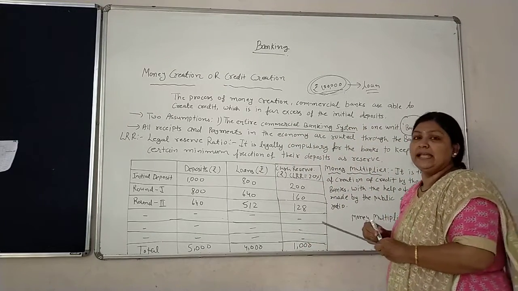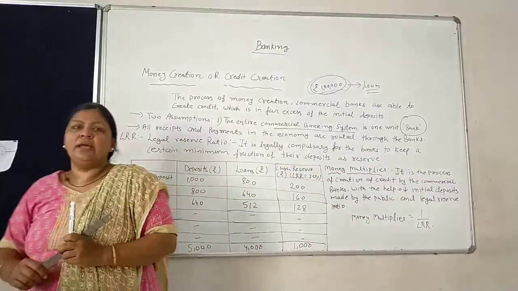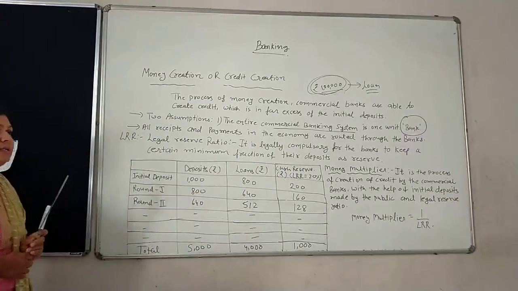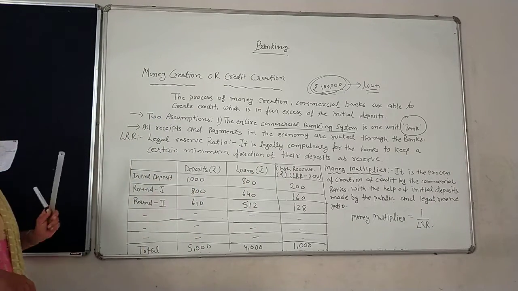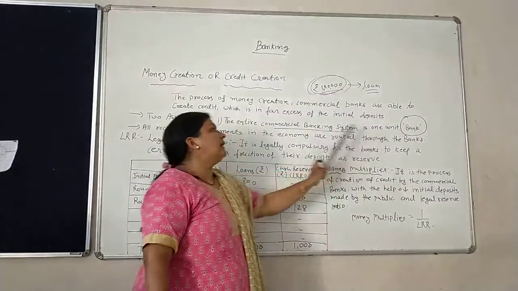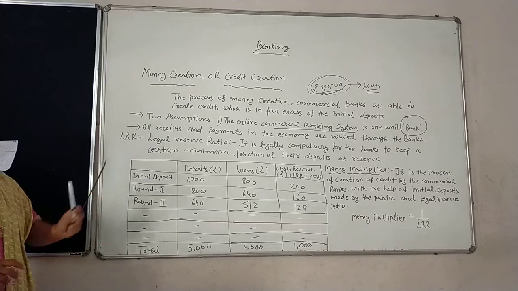उसी को हम क्या कहेंगे बेटा? बैंक कहेंगे. It means in the whole process we have only one bank, that is the one entire commercial banking system. It means transactions happen only through this bank. And what is the bank? That is the entire commercial banking system. Now the second assumption.